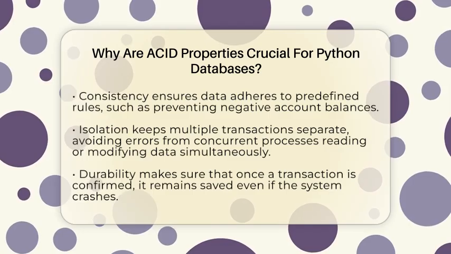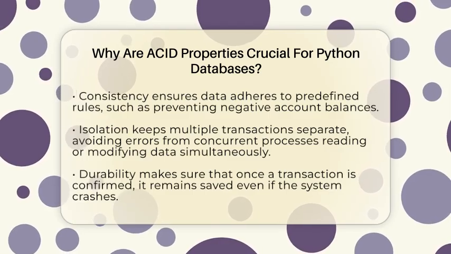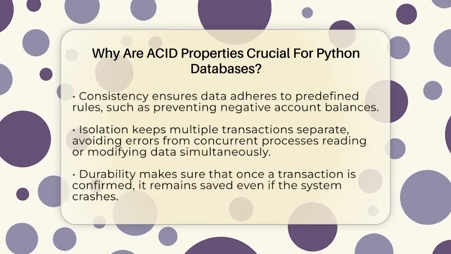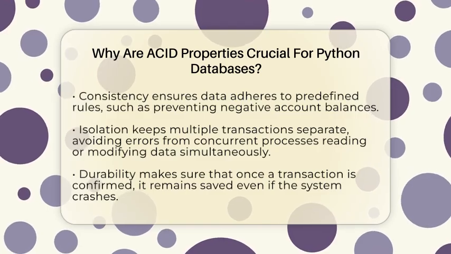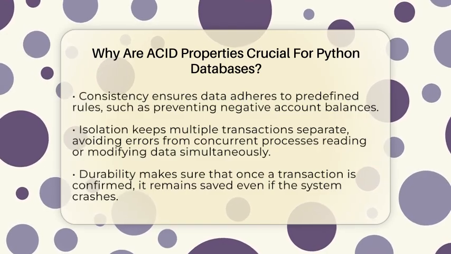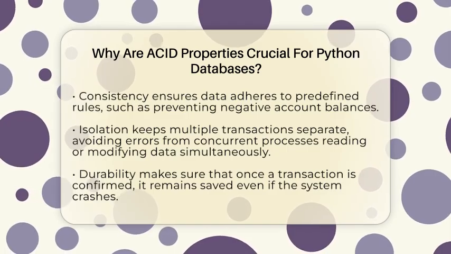Isolation is about keeping transactions separate. When many Python processes access the database at the same time, isolation prevents them from seeing each other's incomplete work. This stops errors like one process reading data that another process is still changing.